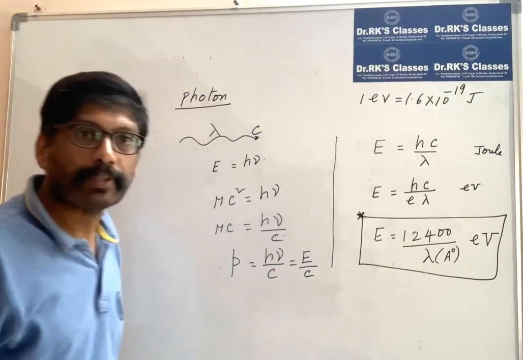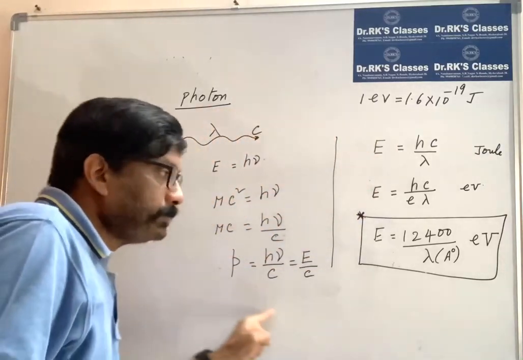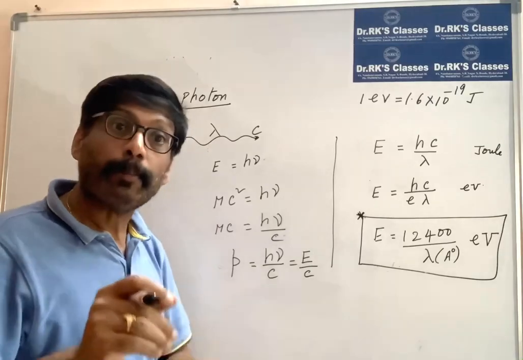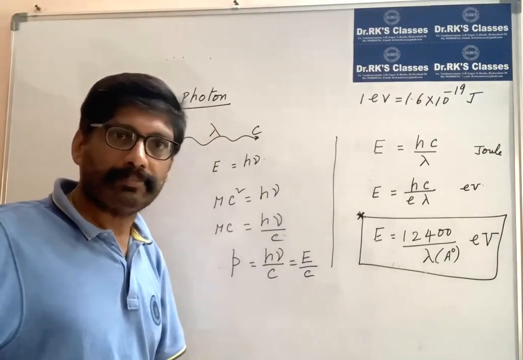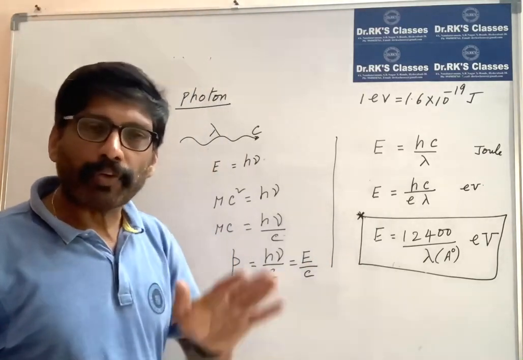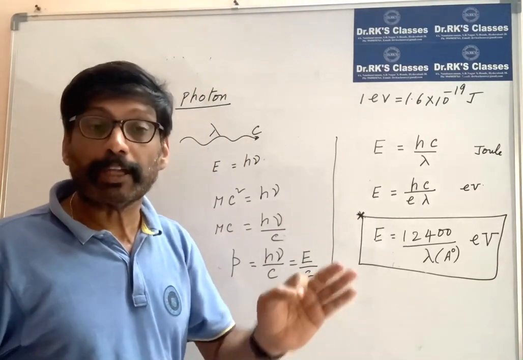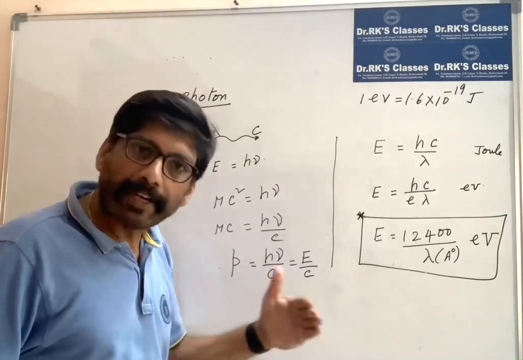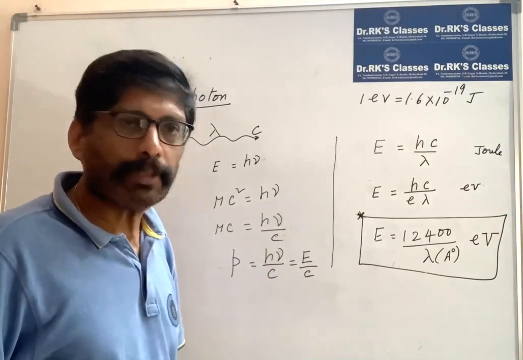Remember that. These equations are required for solving problems connected to photon, proton, electron, and alpha particle. So many questions can be asked. For solving problems related to de Broglie hypothesis, these equations are required. Let us now solve problems based on these equations.